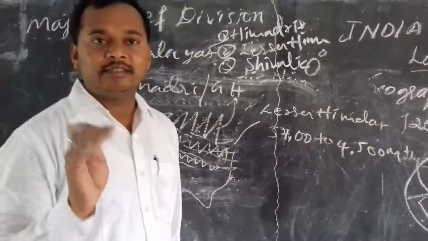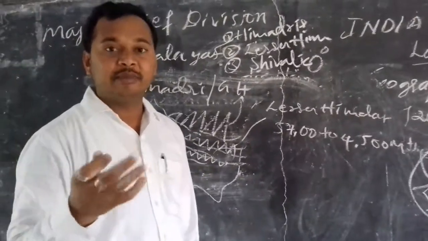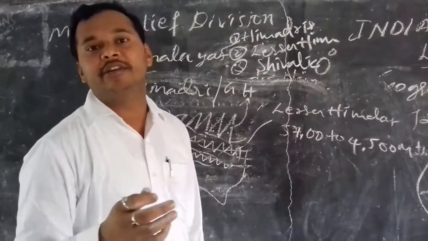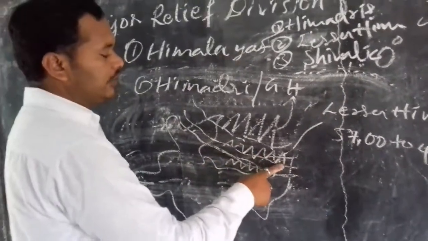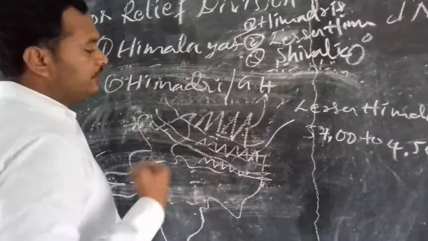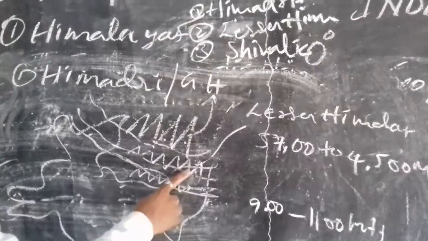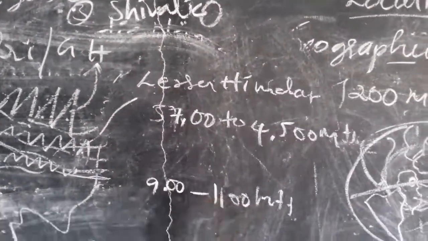Here in these Lesser Himalayas we see some ranges. It means famous ranges like Pir Panjal and Mahabharata ranges are located in these Lesser Himalayas only. The next, Shivaliks are there. Shivaliks have 900 meters to 1,100 meters.